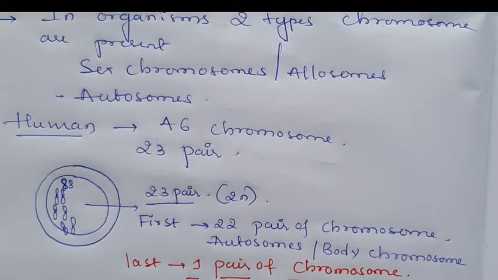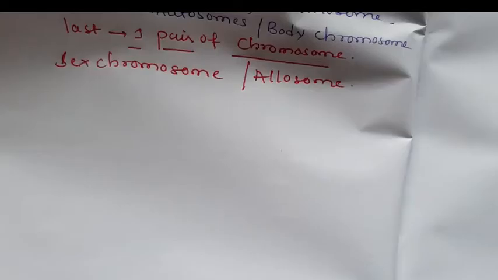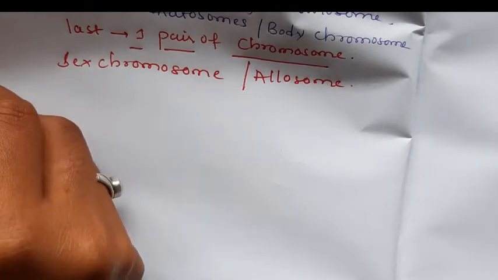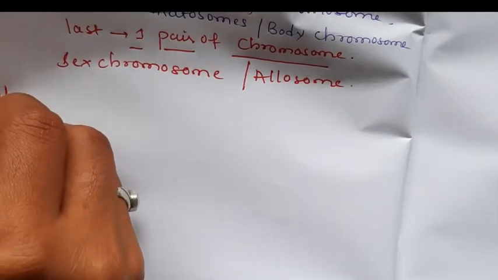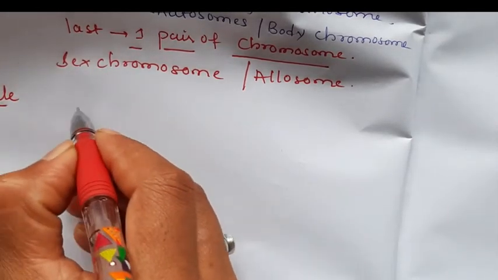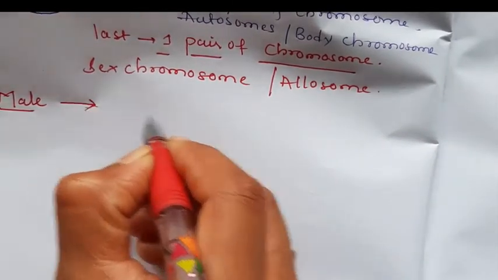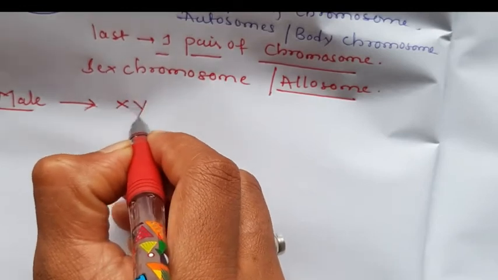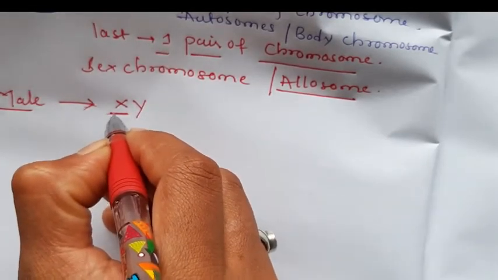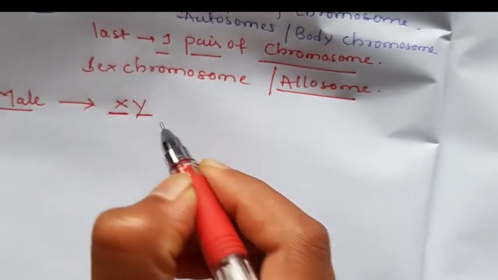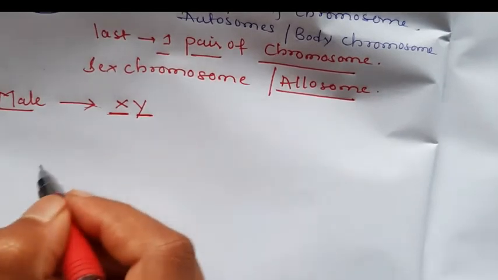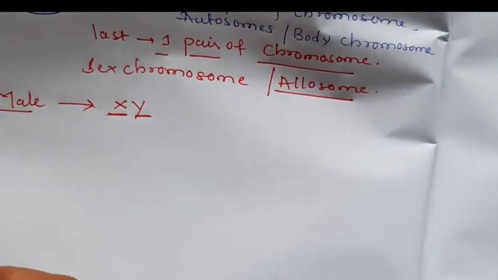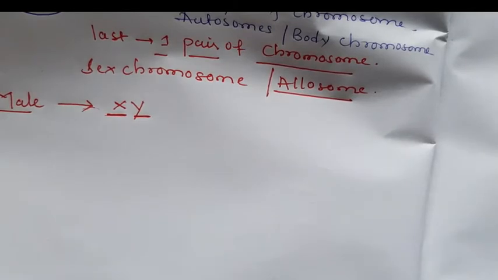Suppose in male human beings, the allosomes which are present are XY. X is one separate chromosome, Y is another separate chromosome, which are present along with the autosomes in each and every cell.